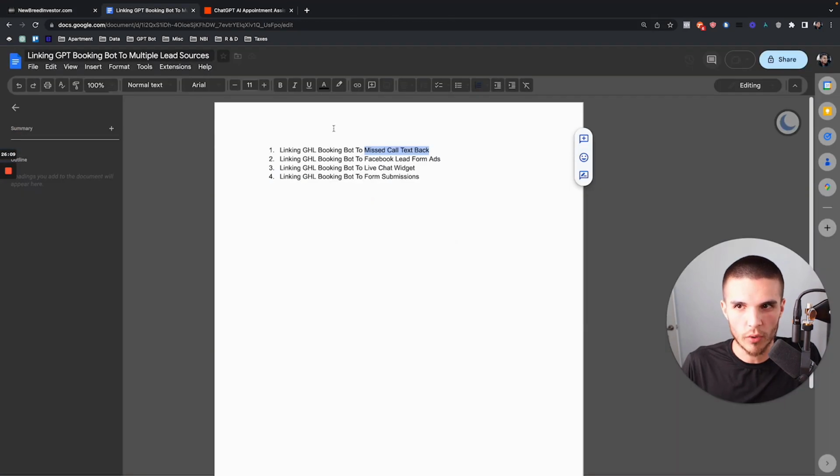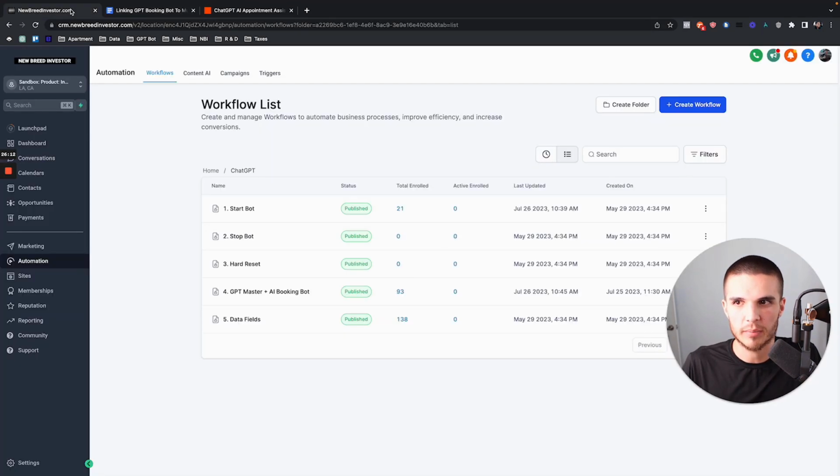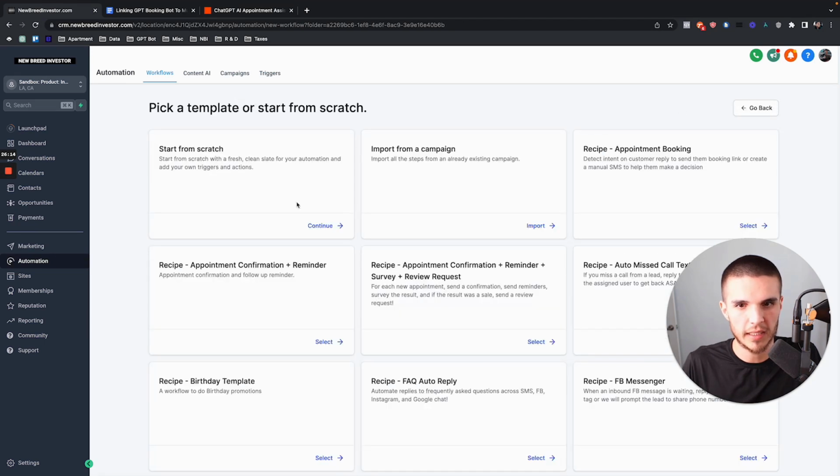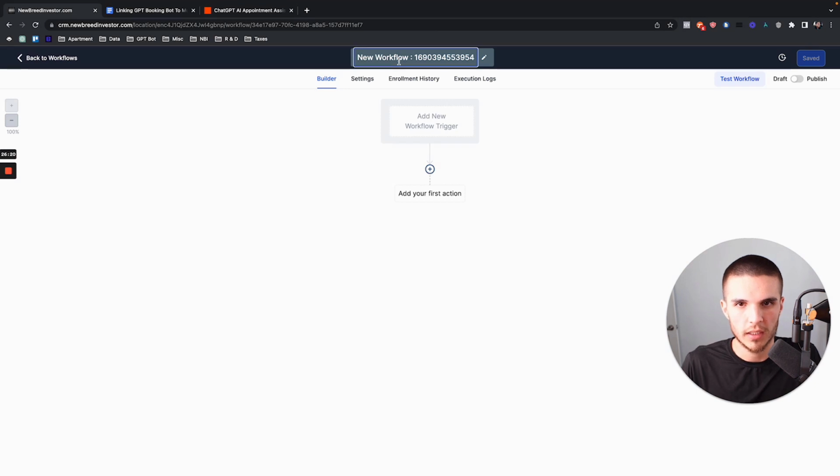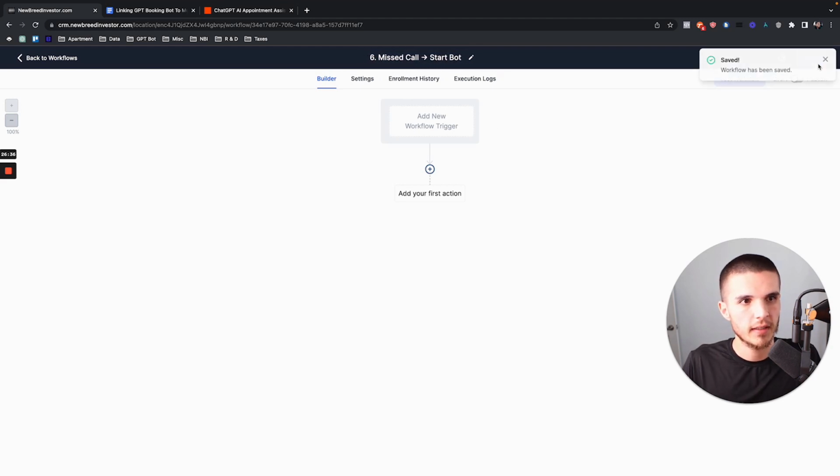So what we're going to do is the missed call text back, and this should click everything into place. We're going to start from scratch, because these are going to be dead simple workflows. I'm going to call this number 6, because the last one is 5. I'm going to write missed call, then an arrow that says start bot. And this is so simple.